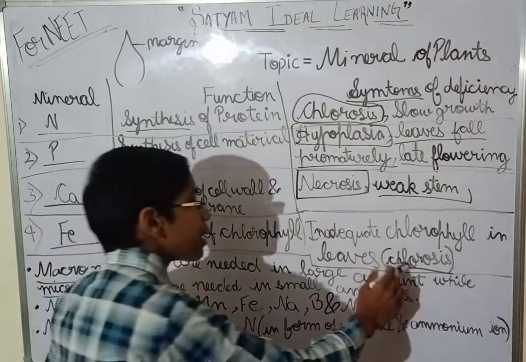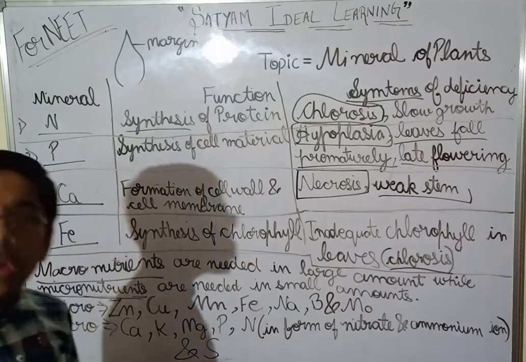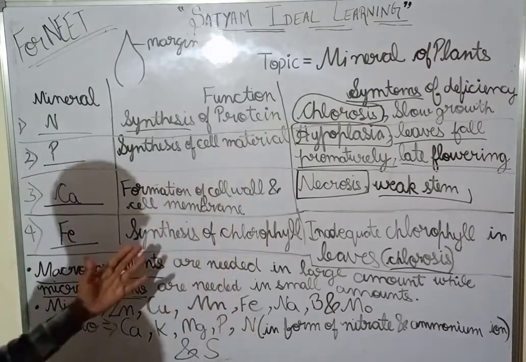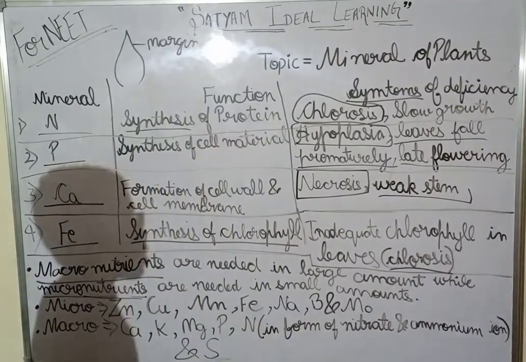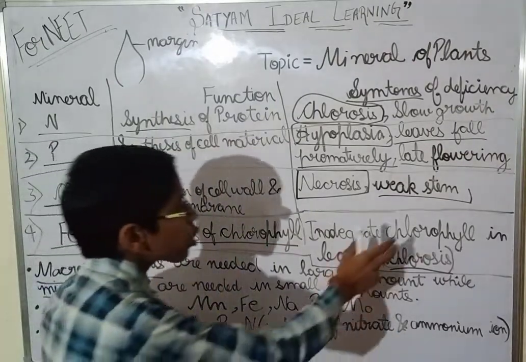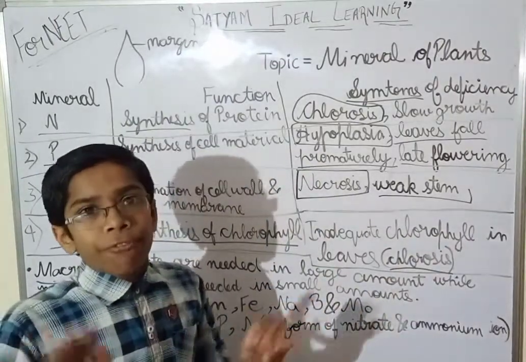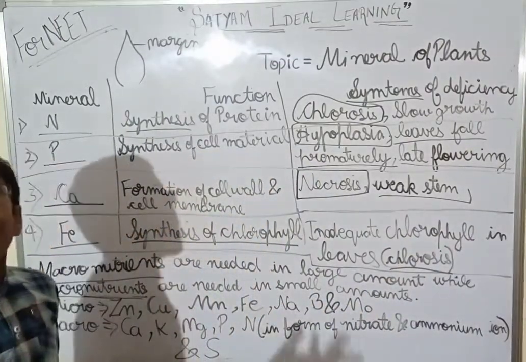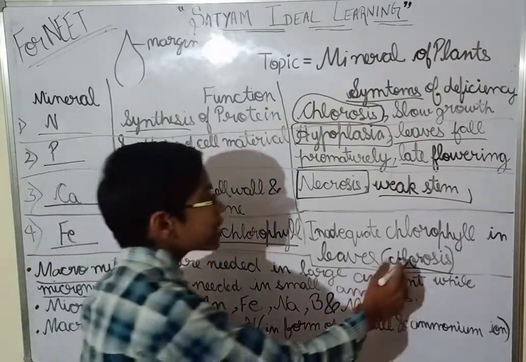But chlorosis occurs in the plant in this condition too, because iron's role is the synthesis of chlorophyll. So the leaves will not have enough chlorophyll, and that is why chlorosis occurs.